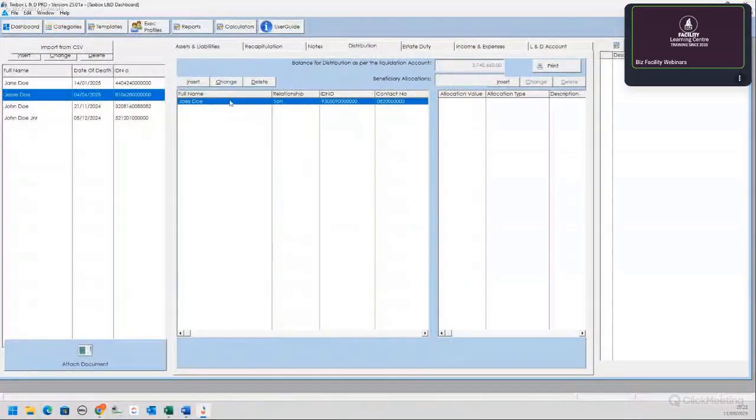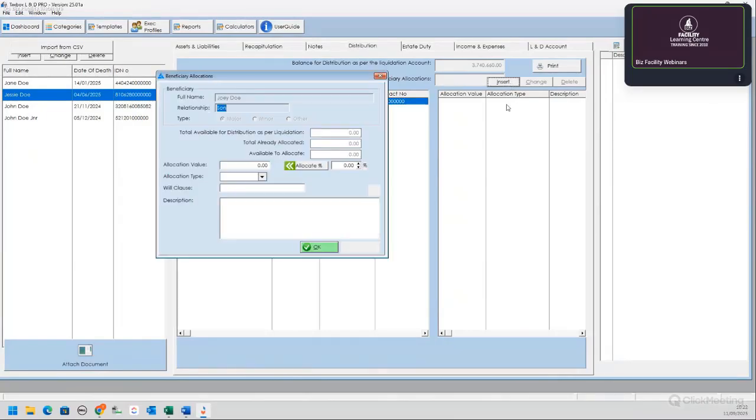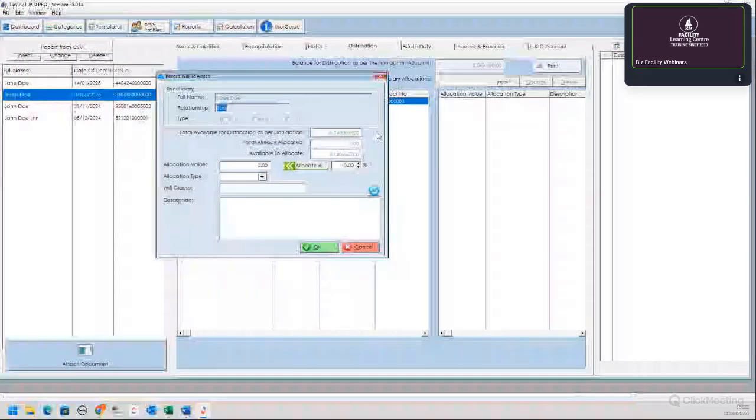Now that you've created your beneficiary, now you can insert if it's a residue, if it is a percentage of the residue, if it is an actual value. And you will see the system actually picks up from what you've entered so far, what is available for distribution, which is really good, really nice. This also helps you to reconcile the figures at the end of the day.